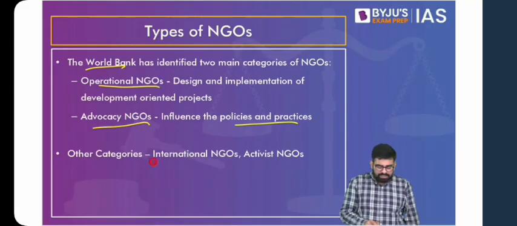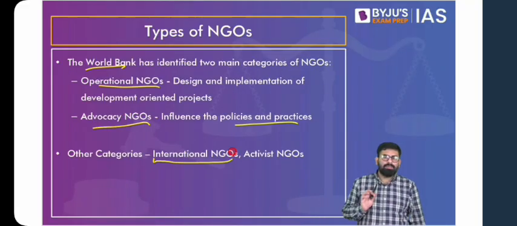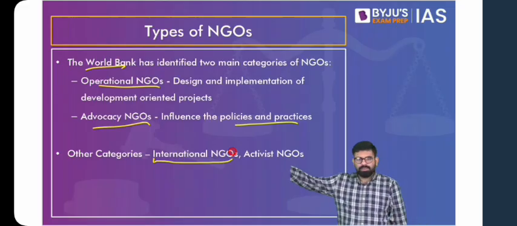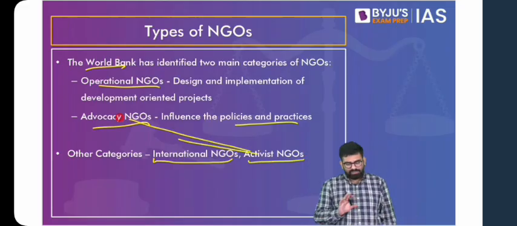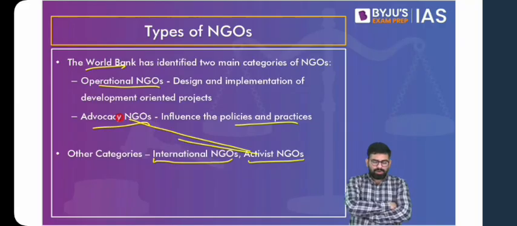There can be other categories. One can be international NGOs, for which I have already given you an example. International means they are working in various countries across the globe. Similarly, you can have activist NGOs. Now, you might find confusion between activism and advocacy. I'll give you a brief idea. You don't have to remember anything. The brief idea is that when you vouch for a policy, you say that this is a good policy.